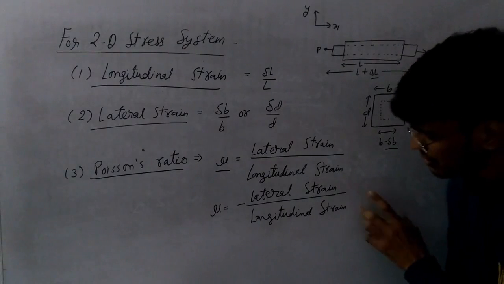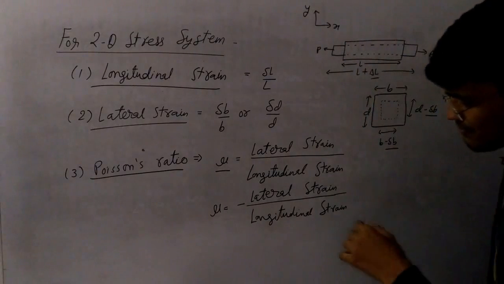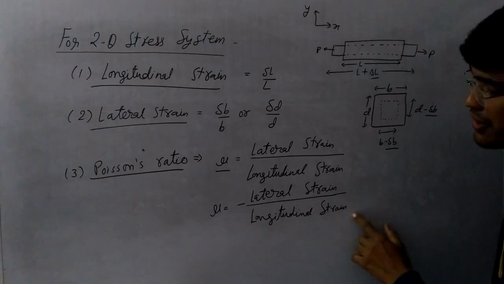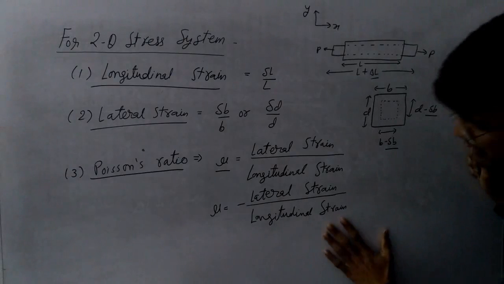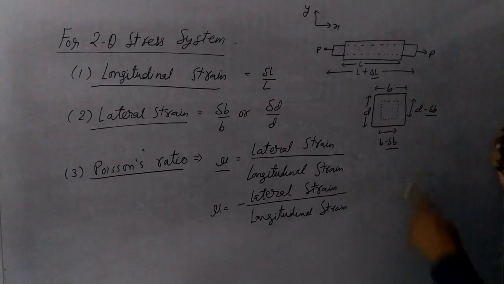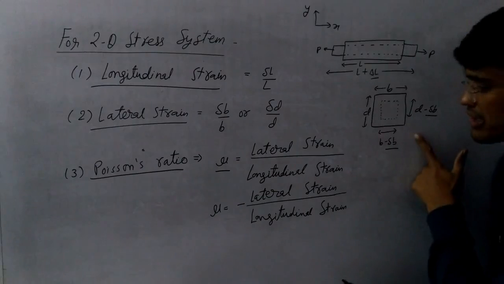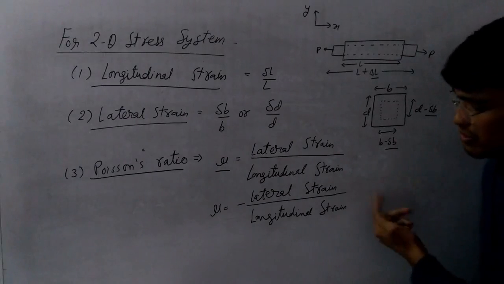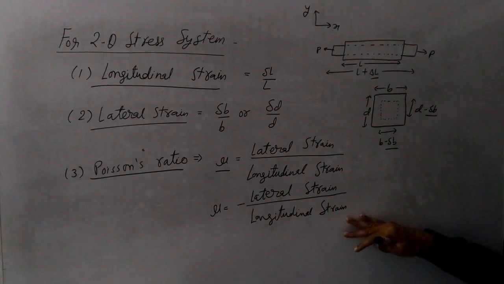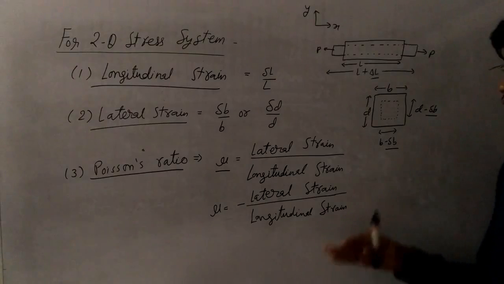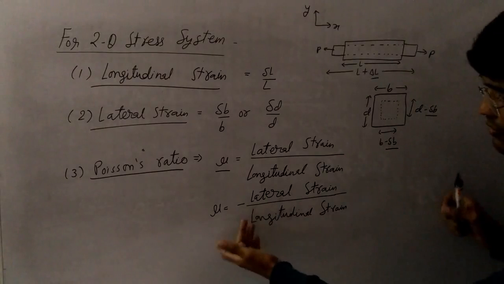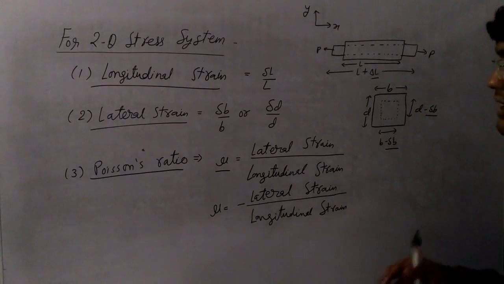If we are going to elongate this beam or this member, the longitudinal strain is going to be positive, so it will come with a plus sign, but the lateral strain will be negative, because there is a reduction in the cross-sectional area of this member. So this will come with the negative sign. If one is compressive, the other will be tensile, and if one is tensile, the other will be compressive in nature. So we use this negative sign here.